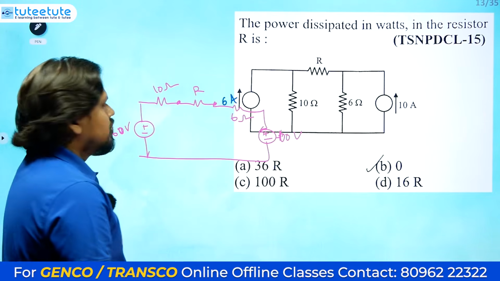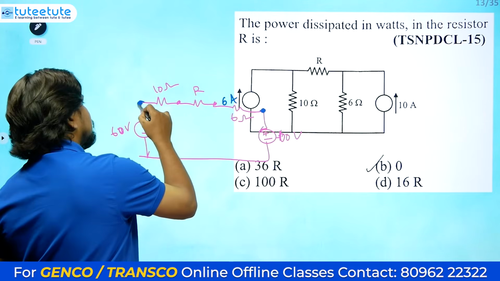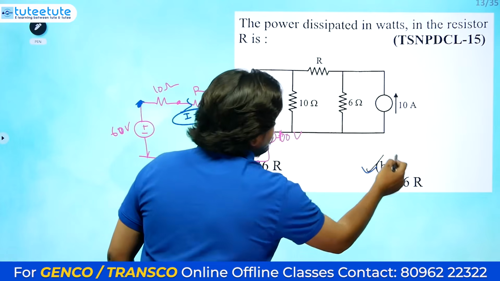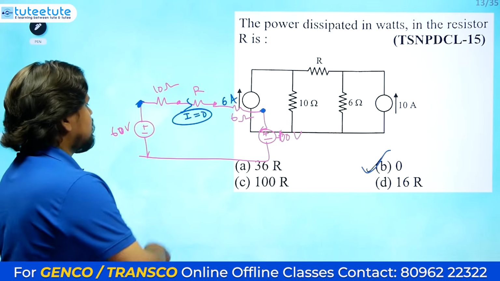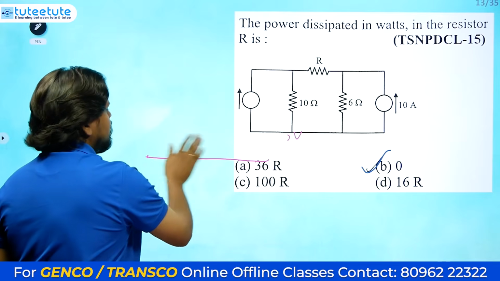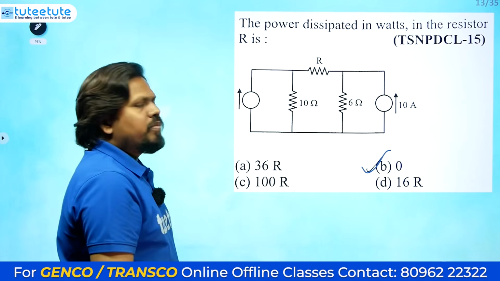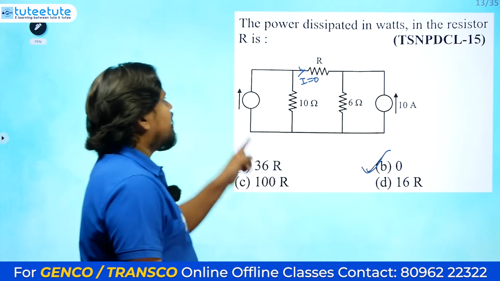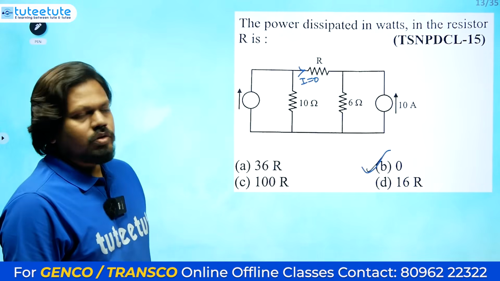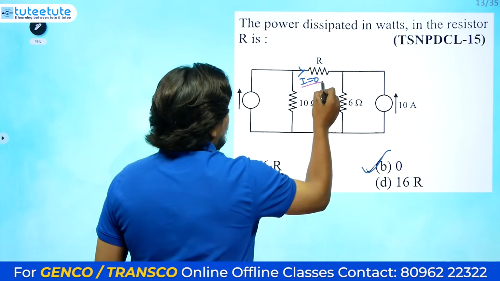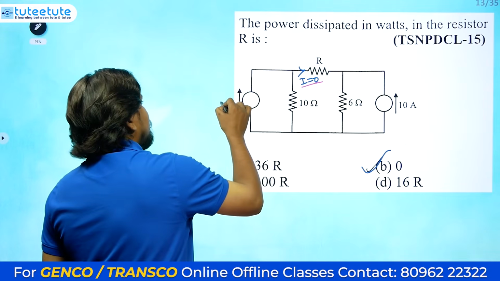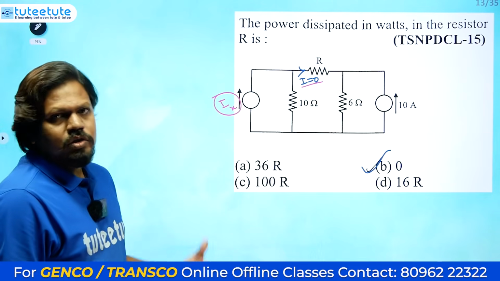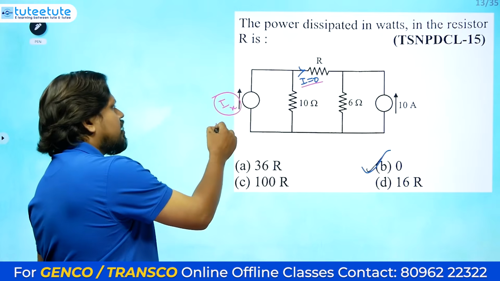So like this we got 60 volts here and 60 volts here, so between these two no current will be flowing. So I equals 0, like this we need to answer. This may not be the same question, and they may not ask this kind of question again, but they may ask: the current flowing in the resistance R equals 0, then what is the value of this current source Ix? According to that you need to choose. This will be the next kind of question they may give.